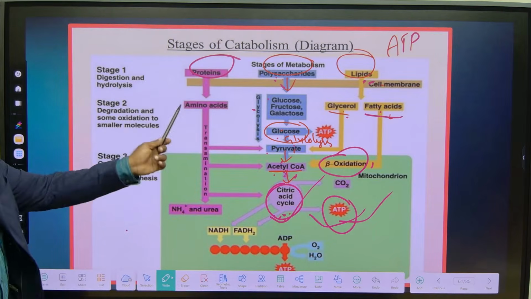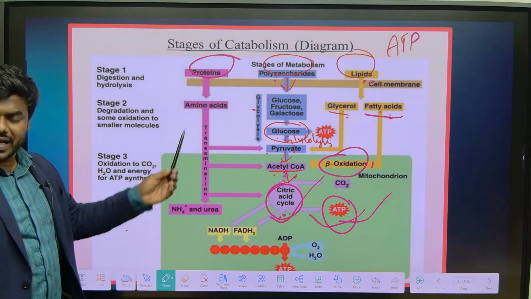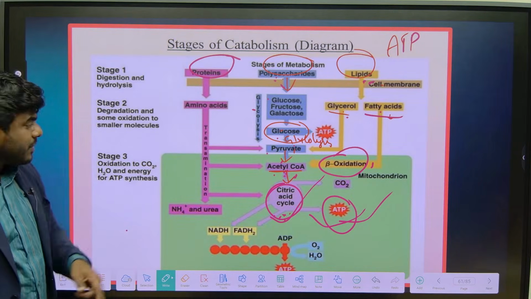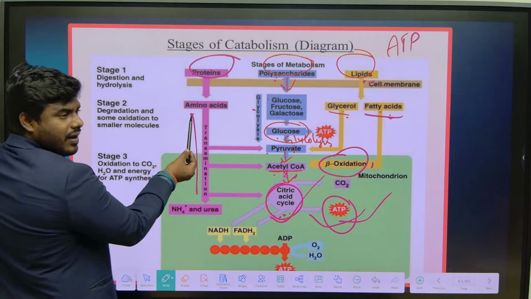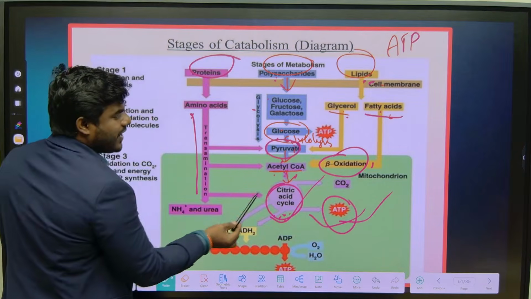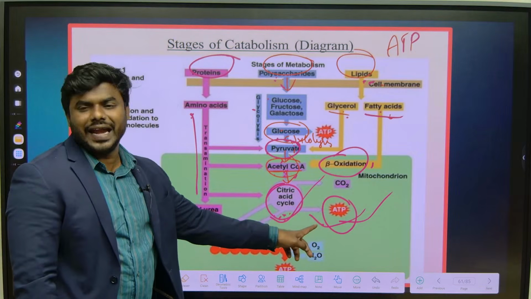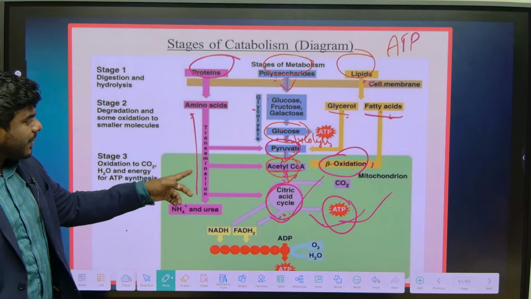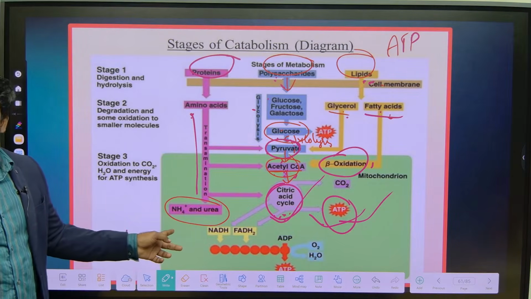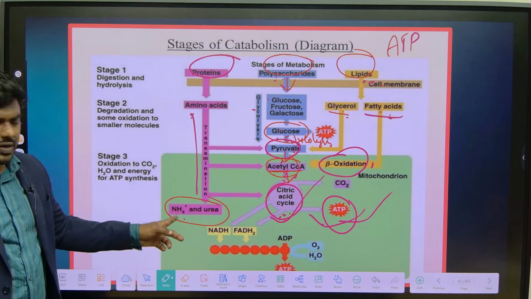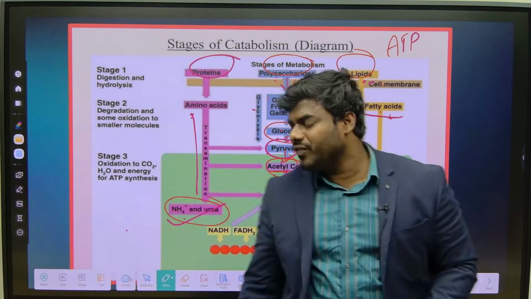When we take a protein, which is a very large molecule, it breaks down into simple amino acids. One amino acid can be converted into another amino acid by a mechanism called transamination. Upon transamination, amino acids release pyruvate, and again they enter the citric acid cycle and produce an abundant amount of ATP. Whenever the transamination reaction happens, what is released? Ammonia and urea, because they should not be stored; they are extremely toxic in nature, so they are definitely eliminated through the urine, right?